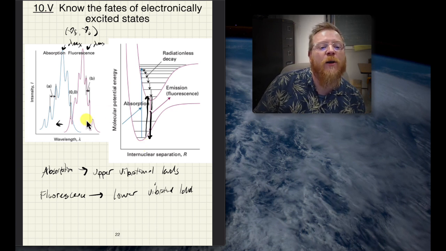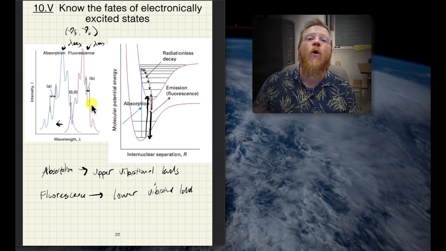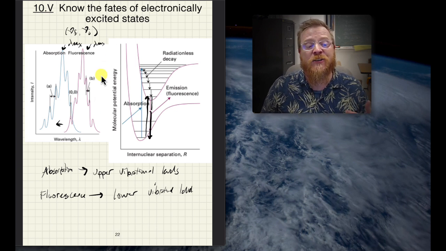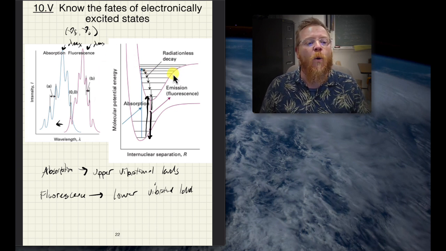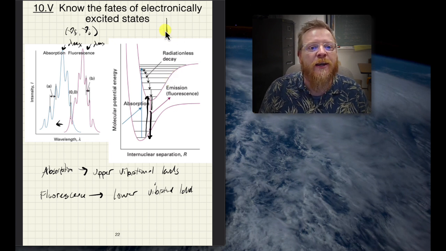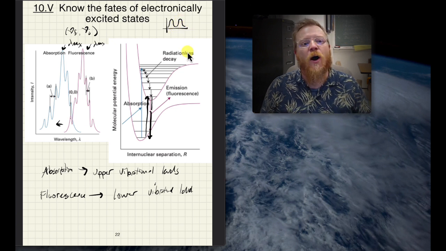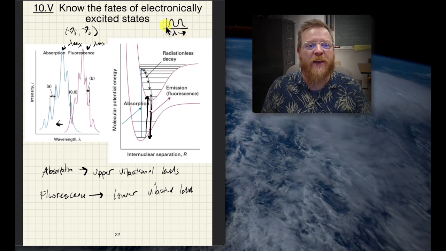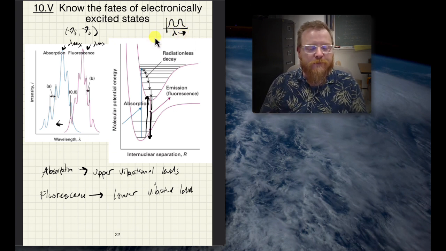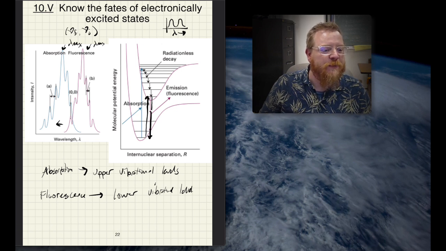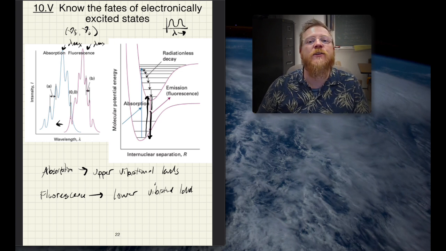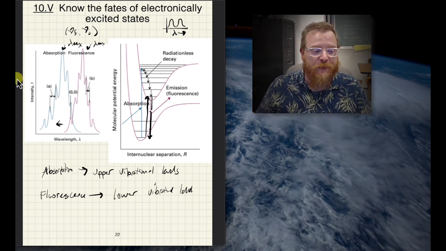And so if we have molecules with interesting vibronic structure or well-resolved vibrational levels, we'll see these interesting features. If we don't have well-resolved vibrational levels, or we're doing this continuum absorption, then our absorbance and fluorescence spectra will just look very similar to each other, albeit featureless. And of course, the fluorescence will occur at longer wavelengths than the absorbance. Okay, so I know that you all have gotten some experience doing Jablonski diagrams in 441, and we will get into those types of diagrams during our live lecture. I will see you then.